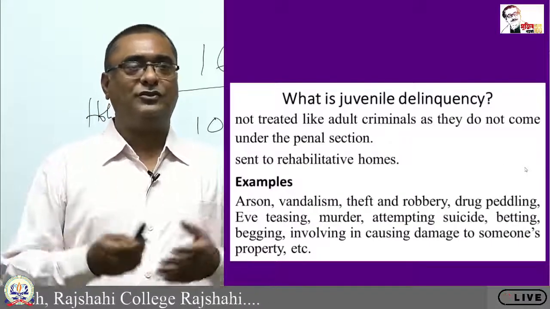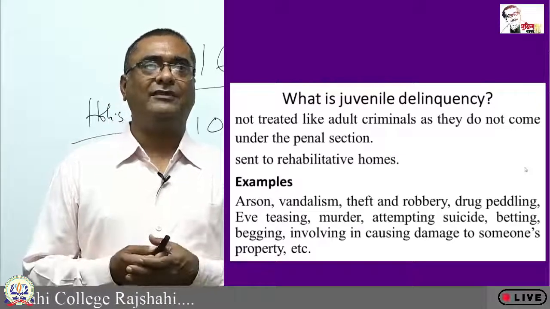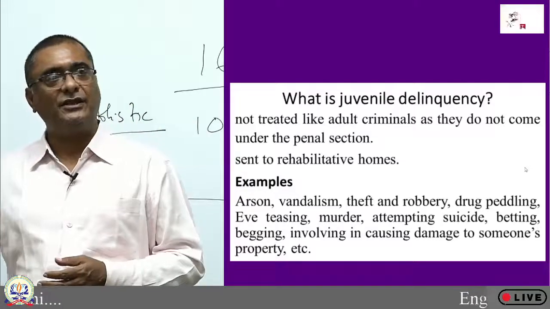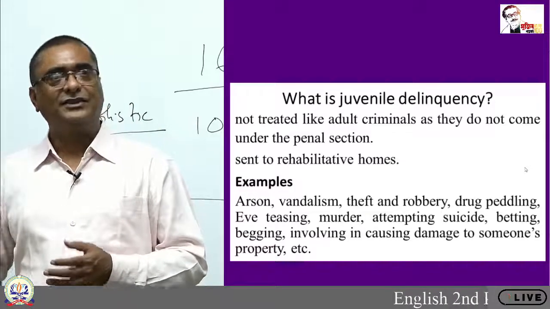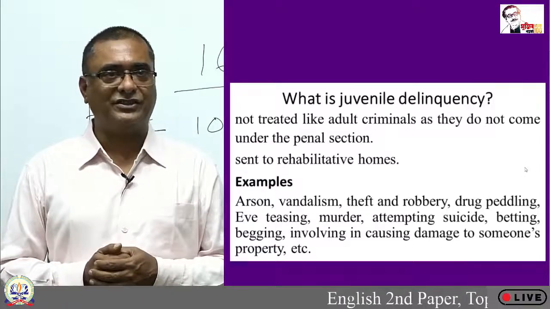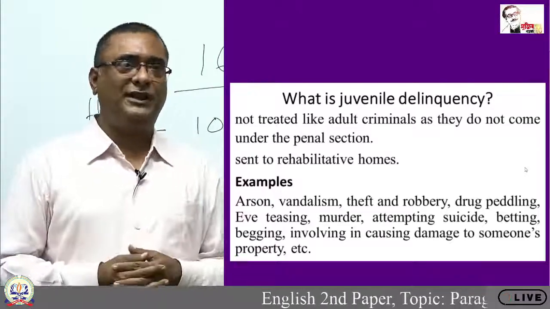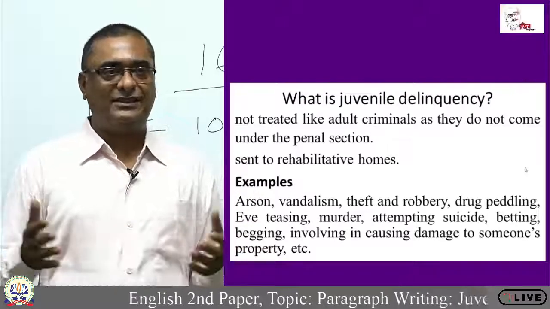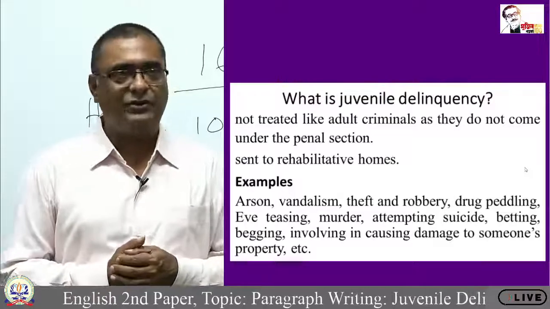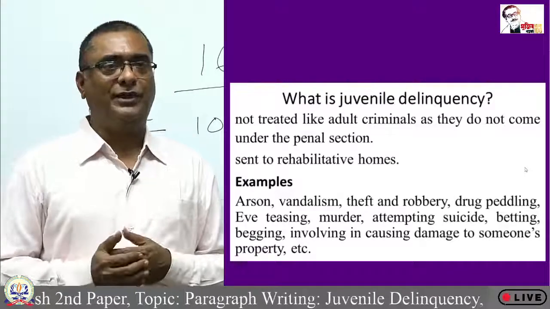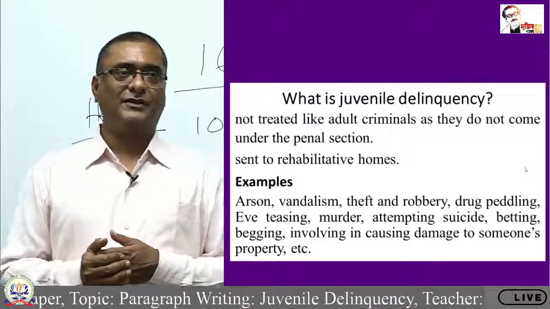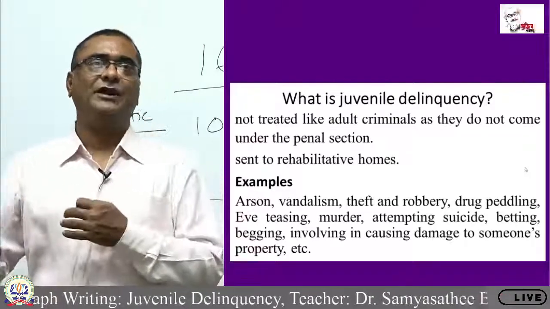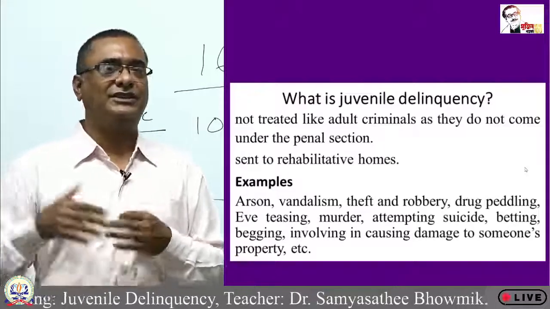What is juvenile delinquency? It continues, not treated like adult criminals as they do not come under the penal section. Why don't they come under the penal section? Because they are below 18. That is the reason they do not come under the penal sections. And what happens to them if they are really convicted, and if we see that the child has really committed a crime? So what can we do to them? There are some laws, but basically the best way is to send them to rehabilitative homes or rehabilitation center.